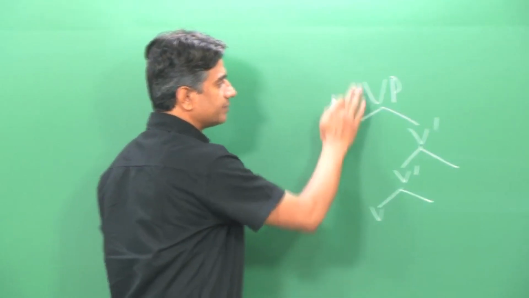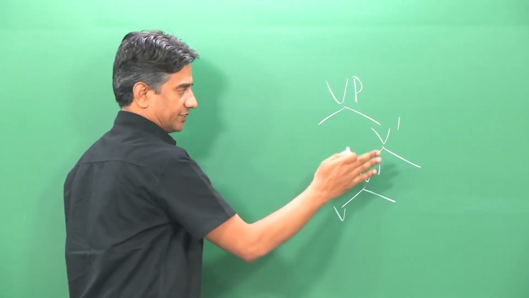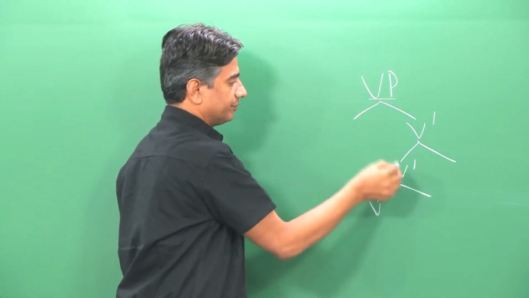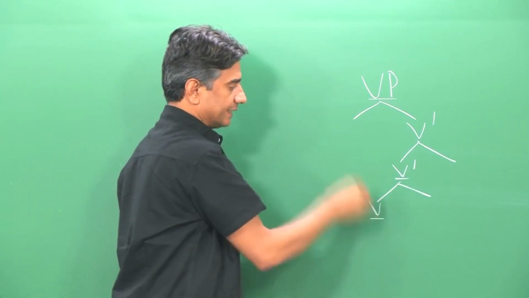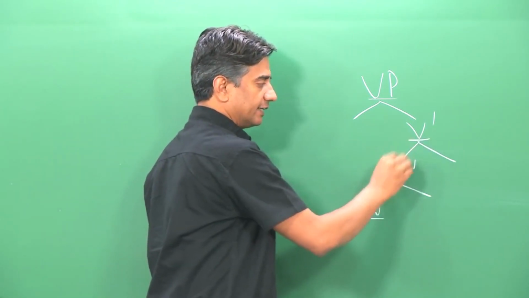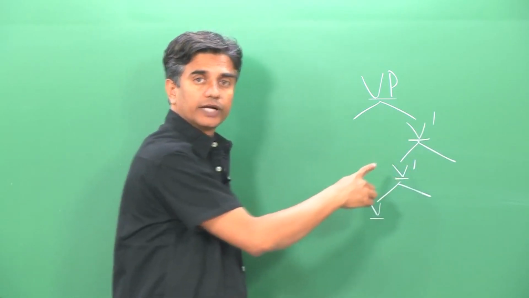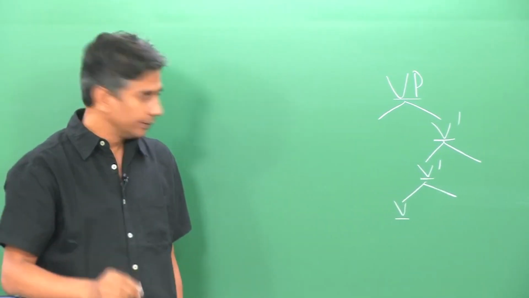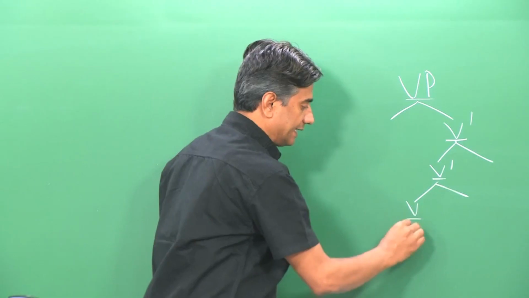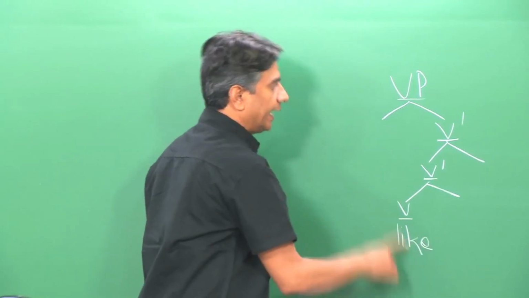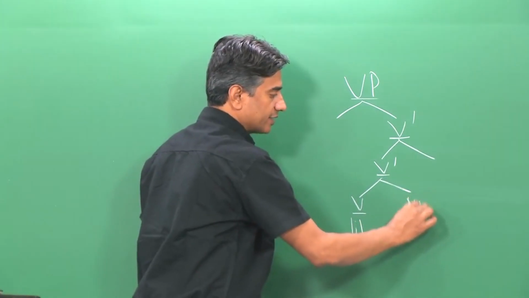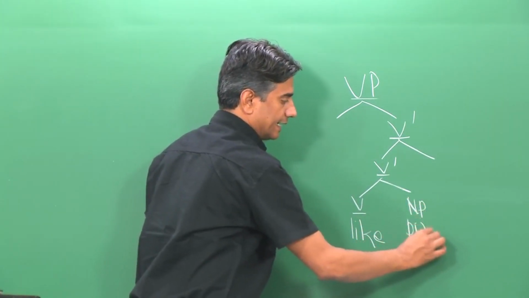This is maintaining the template of X bar. This is a maximal layer, this is an intermediate layer, and this is a terminal layer. We see two nodes of intermediate layer. We are coming to that, and we will look at why we need two of them. But this is a minimum template. We have like here, because that's the verb which is the head of this whole phrase, and then this is the place for a complement, which is an NP in this case, namely pizza.